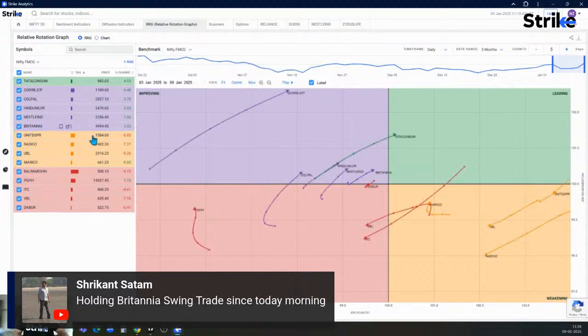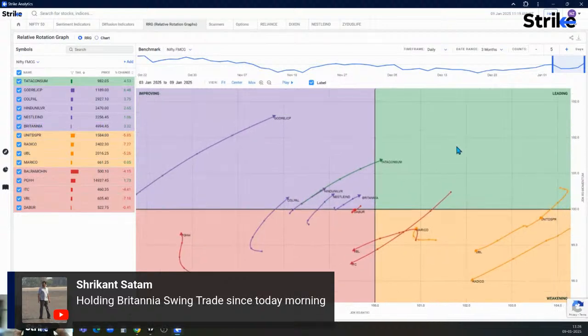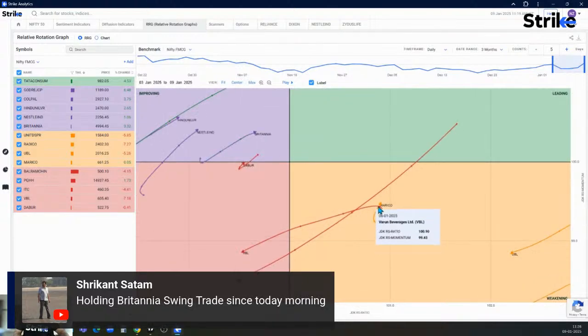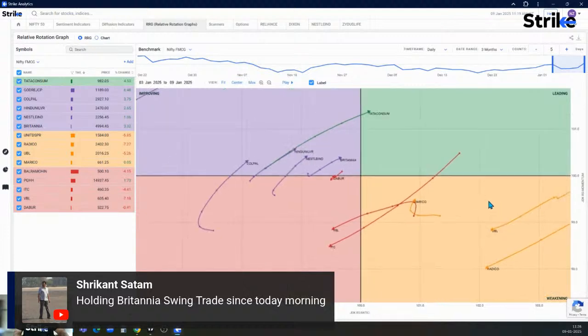You can watch out for that. So in FMCG, you can have Tata Consumer. It has crossed the border from improving to leading. So this is something which is looking bullish. From the weakening quadrant, there is Marico, which is turning on the upside. So Marico is also something that you can watch out for.